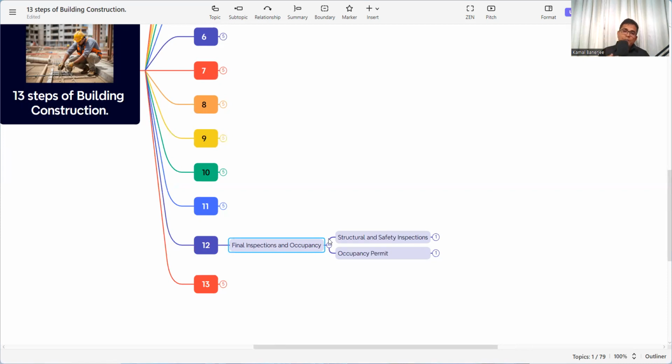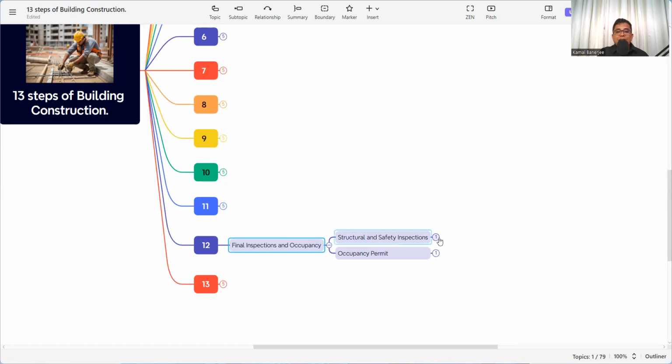So we have done all the MEP works, and now exterior finishes also. Now we need to do the final inspection, because we need to take the approval from the authorities who have given the approval for the project. Now they need to approve that the project is finished and it is good for the occupancy.